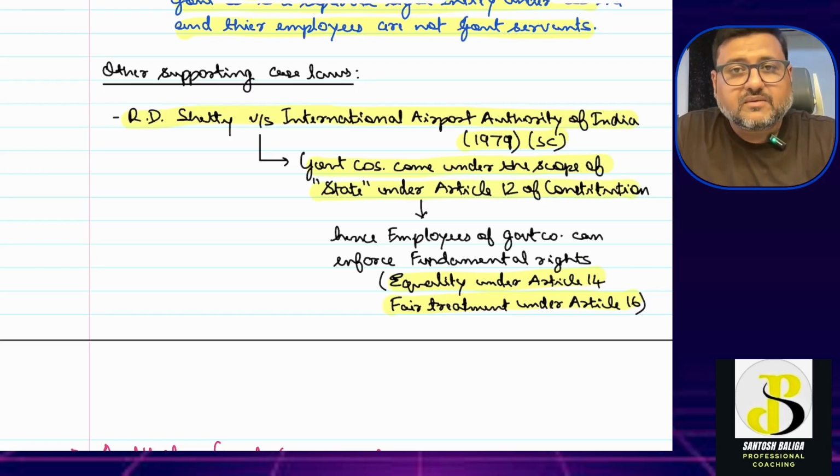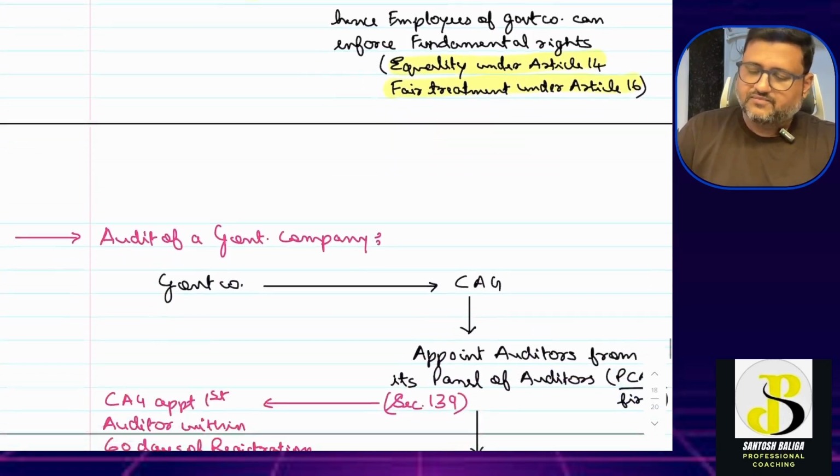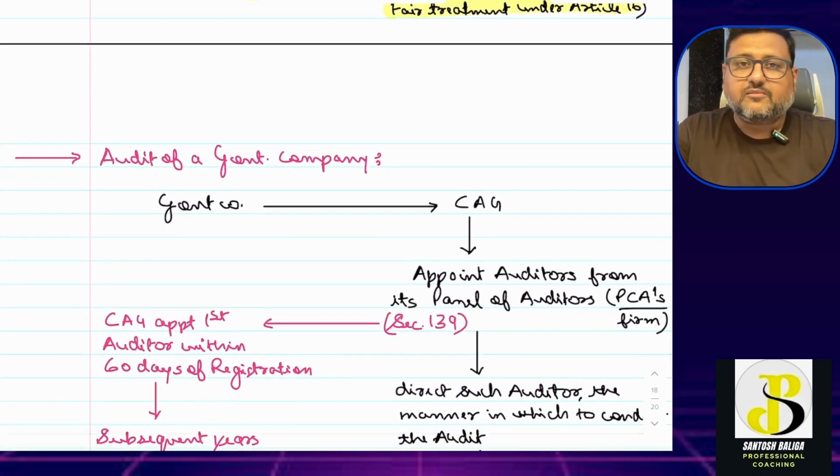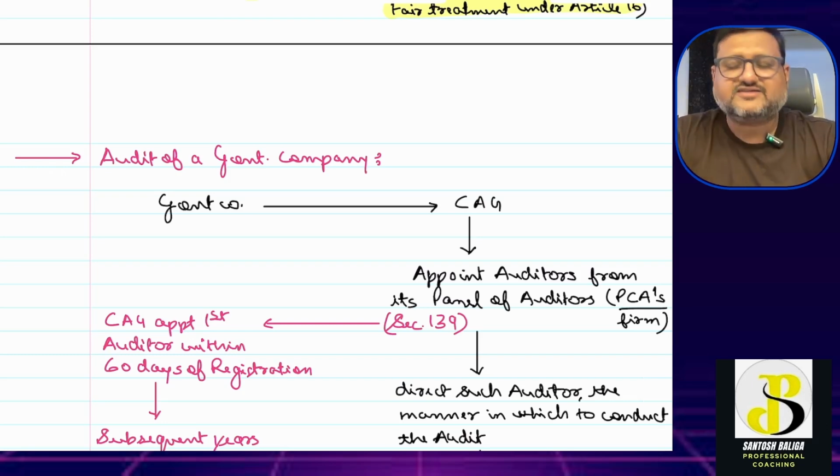But remember, the Supreme Court in Sukhdev Singh versus Bhagat Singh has also said that it is a state, but the employees will not be seen as government servants. They are corporate employees. So this was the part on the government company, government department, government employees and government company employees. I hope this was interesting for all of you.